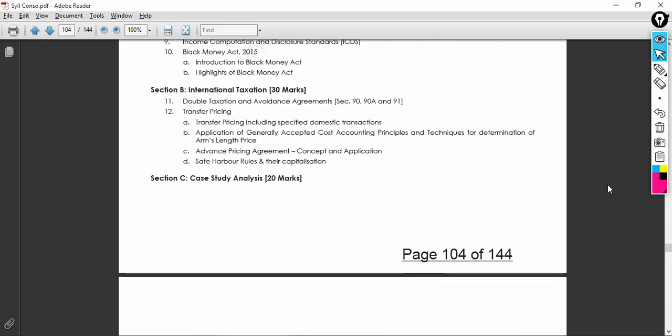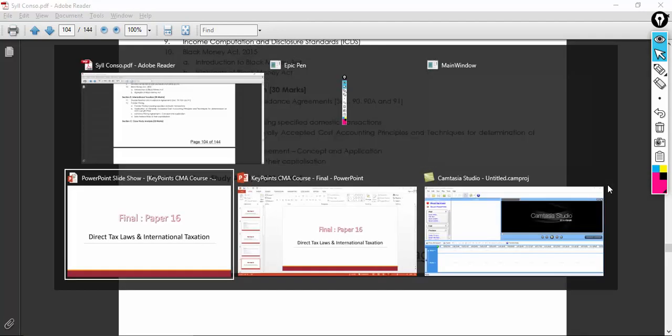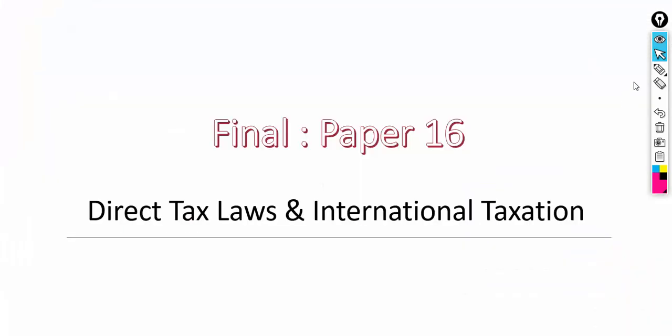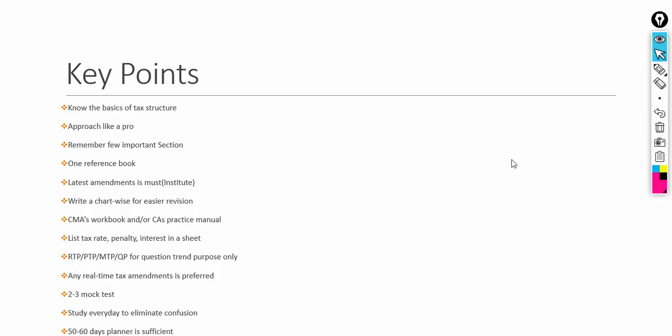Yeah. Okay, so having said this, we'll go to the key points based on my experience. So key points, I'll show you the basic tax structure. You should be knowing what is direct taxation, how it works, who is beneficial, who is not beneficial, what some important sections are. So let's say all the deductions under 80 are very important.